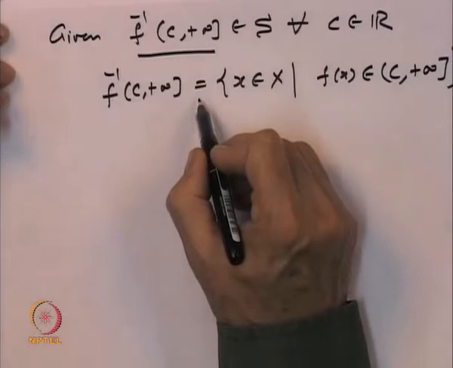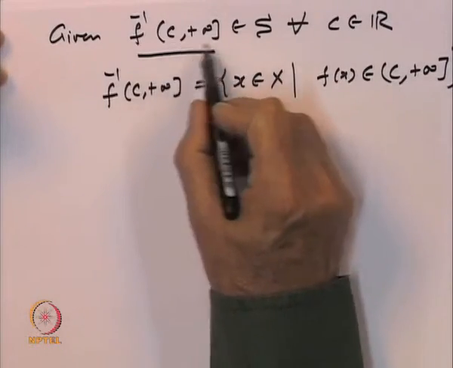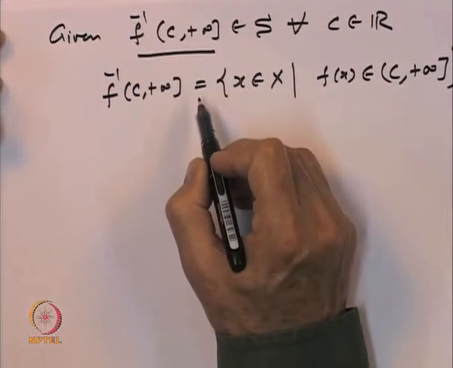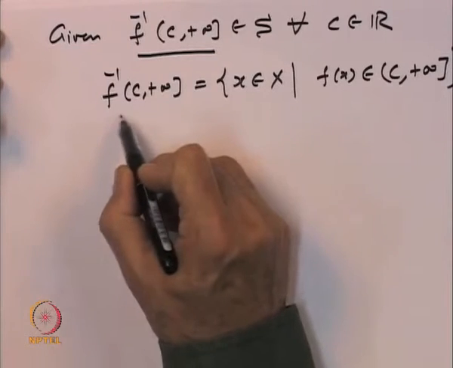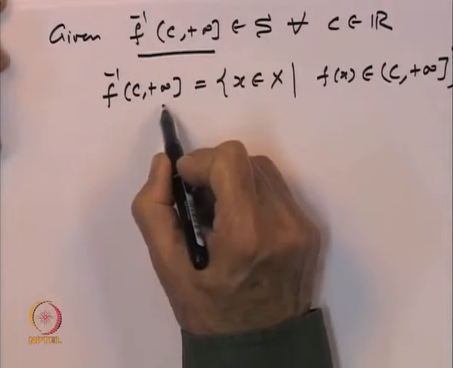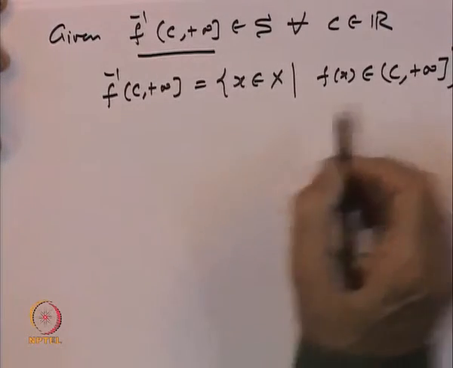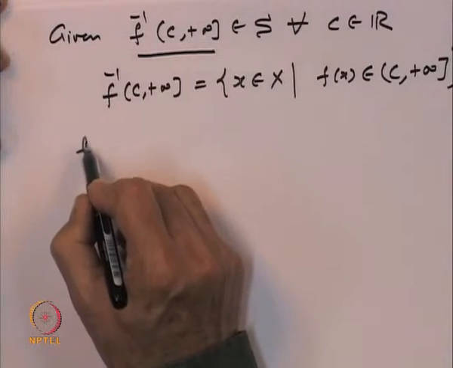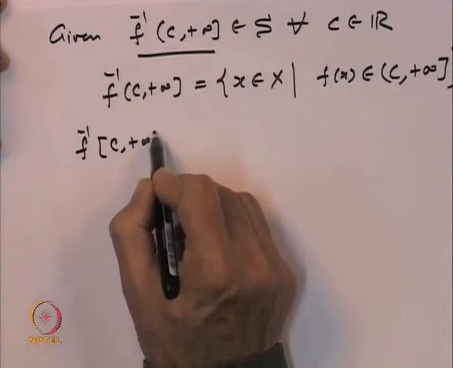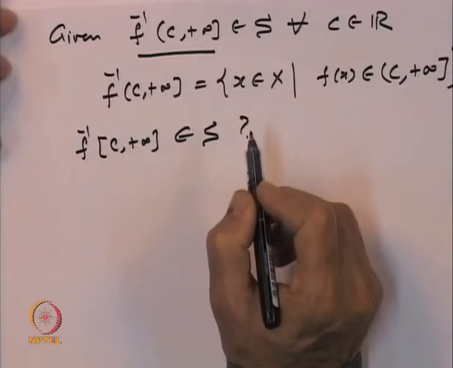So, this is the set of all points x in the domain which are mapped into the interval [c, infinity]. F inverse does not mean that the function is invertible or anything, this is just a symbol used, it is a pullback of the points which go into this [c, plus infinity]. So, we want to look at f inverse of the closed interval [c, plus infinity], and we want to show that this belongs to S.